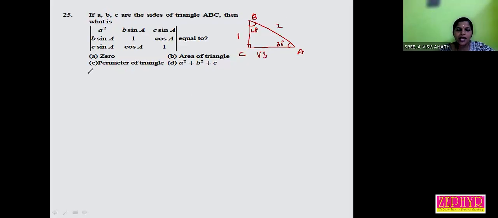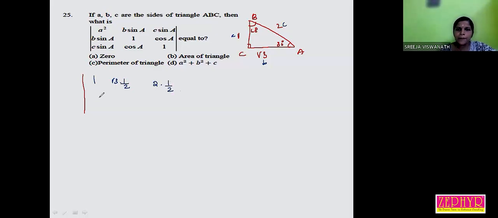Now you can substitute the value. A square, the side opposite to angle A. This is a, this is b and this is c. A square means 1 square, 1. B sin A: what is b here? Root 3. Sin A, sin 30, 1 by 2. C sin A: 2 into sin A, 1 by 2.